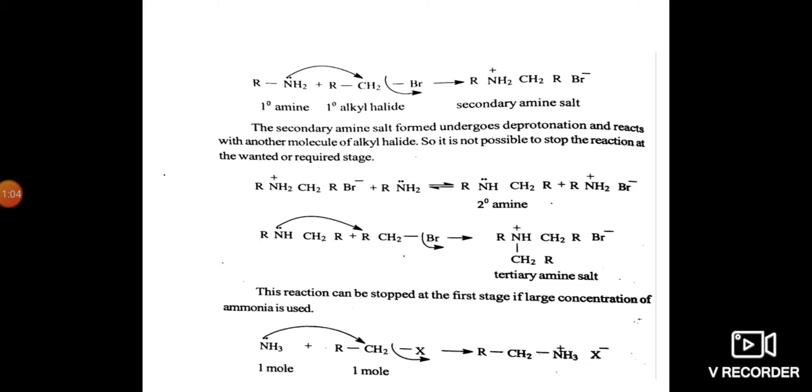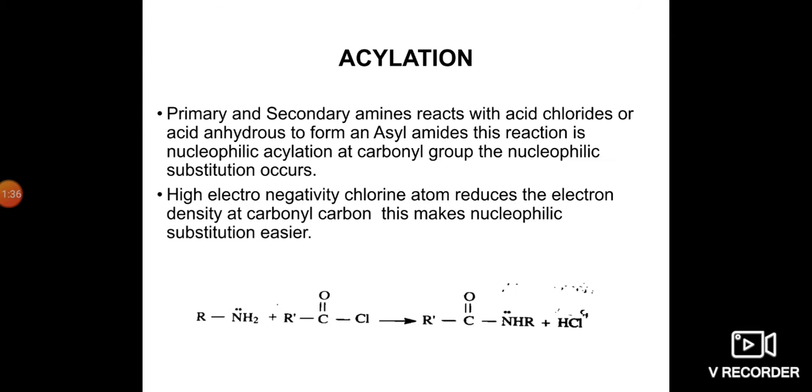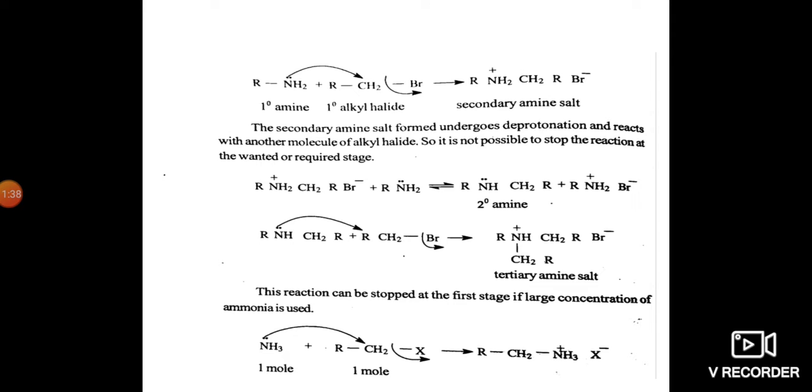This reaction can be stopped at the first stage if a large concentration of ammonia is used. Here 1 mole of ammonia reacts with 1 mole of primary alkyl halide and gives the ammonium salt. So if a large concentration of ammonia is used in this reaction, we can stop at the first stage itself. Substitution of an alkyl group is called alkylation.